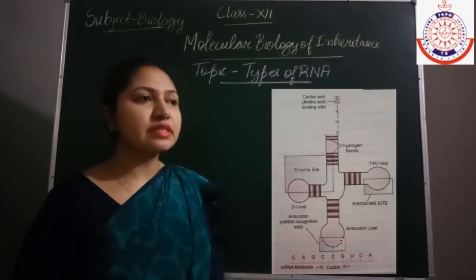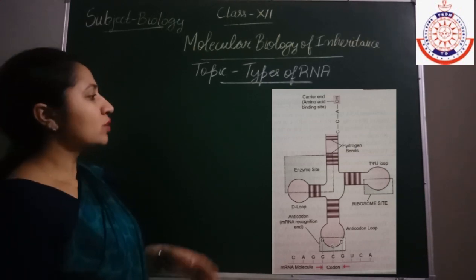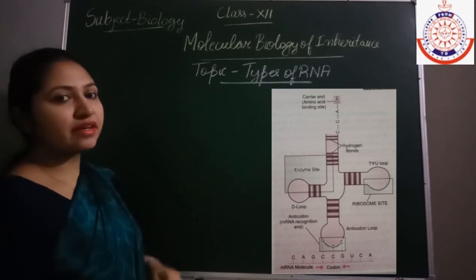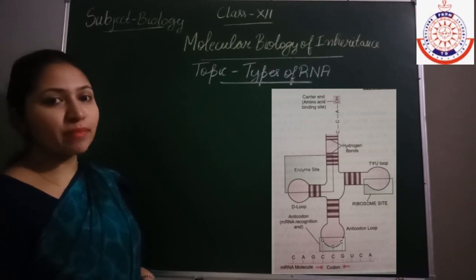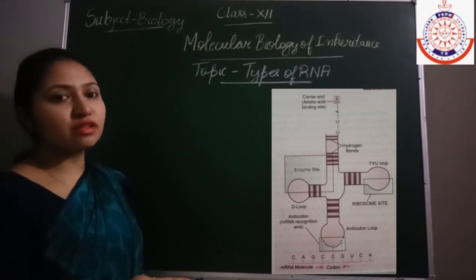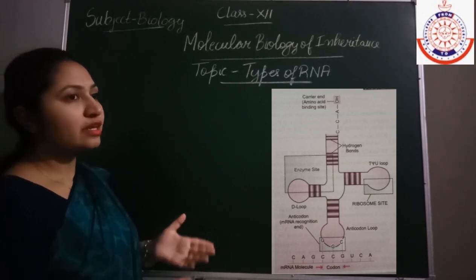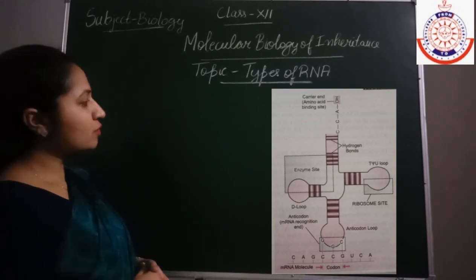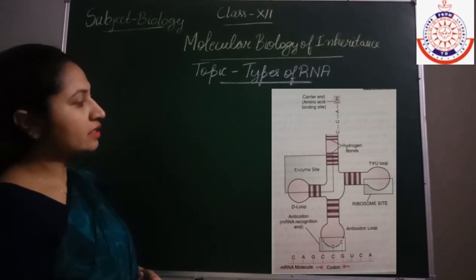Now students, next we will discuss the structure of the tRNA molecule. In the tRNA, you can see that there are loops present, and there are 4 sites in the tRNA. Each tRNA molecule is very specific for binding a particular amino acid, and in this manner it helps in protein synthesis. The function of the tRNA will be more clear to you when we discuss the process of translation. Now we will study the different sites present in the tRNA structure.